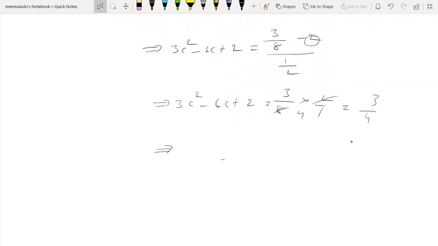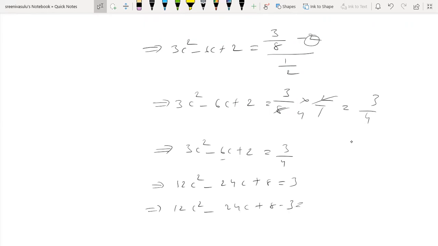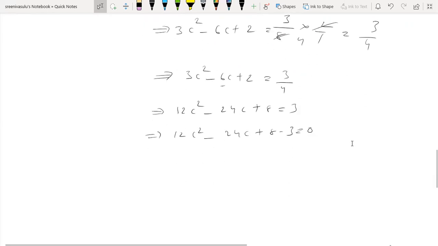That implies 3c square minus 6c plus 2 value is 3 by 4. Now take a cross multiplication. 12c square minus 24c plus 8 equal to 3. Now 12c square minus 24c plus 8 minus 3 equal to 0. That implies 12c square minus 24c plus 5 equal to 0.